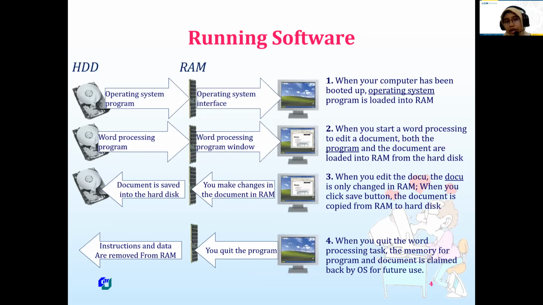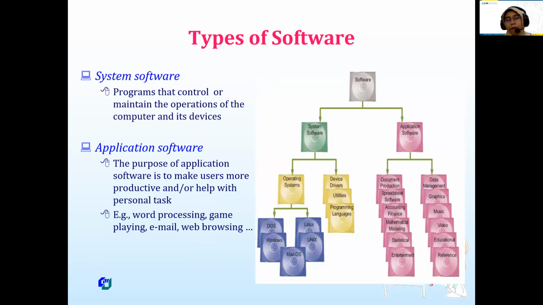Okay, and then actually there are so many types of software. Maybe you are already familiar with Microsoft Word, or maybe Google Chrome. So actually there are two fundamental types of software. The first one we can call system software, and then the next one is application software. What is system software?